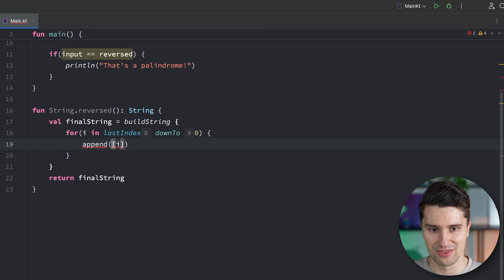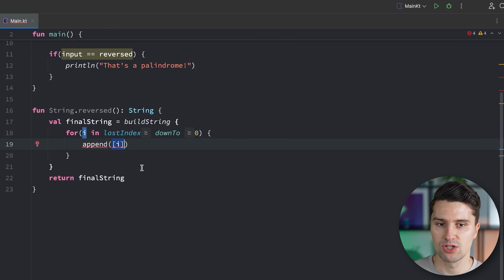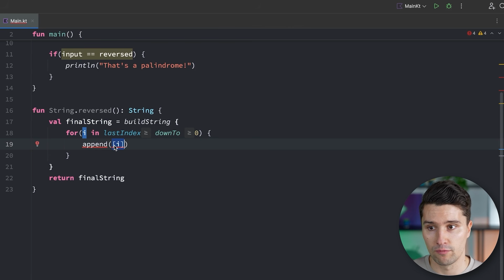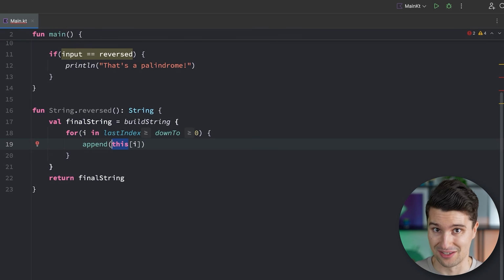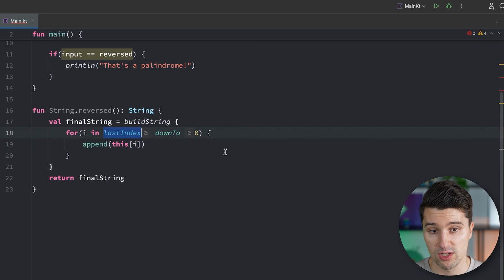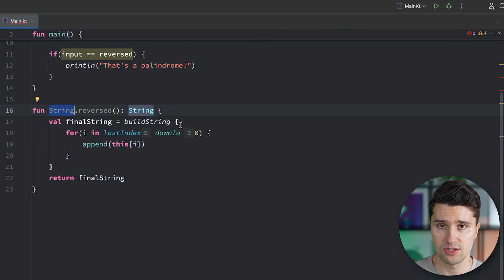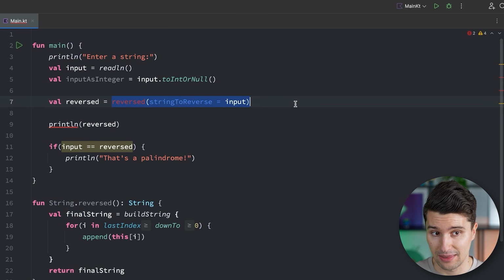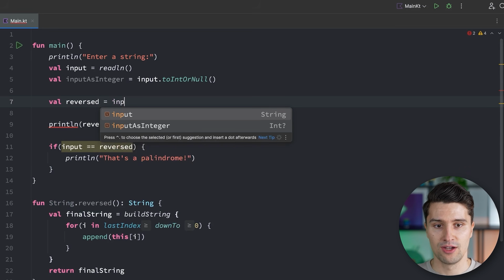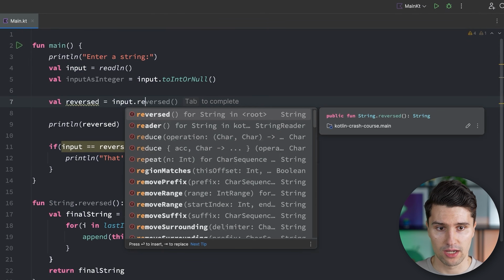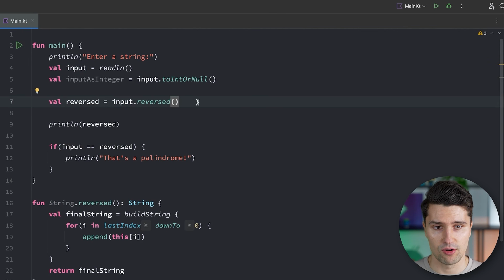here we can't omit this anymore because this is quite a weird notation and it wouldn't know which specific object it should refer this index to. So here we do need this. But for all kinds of calls or referenced variables on this object, on the string specifically, we can omit this. So if we now have this function like this, we obviously can't call it like that anymore. But what we can do is use our input and call that reversed. There we go. That's our function.